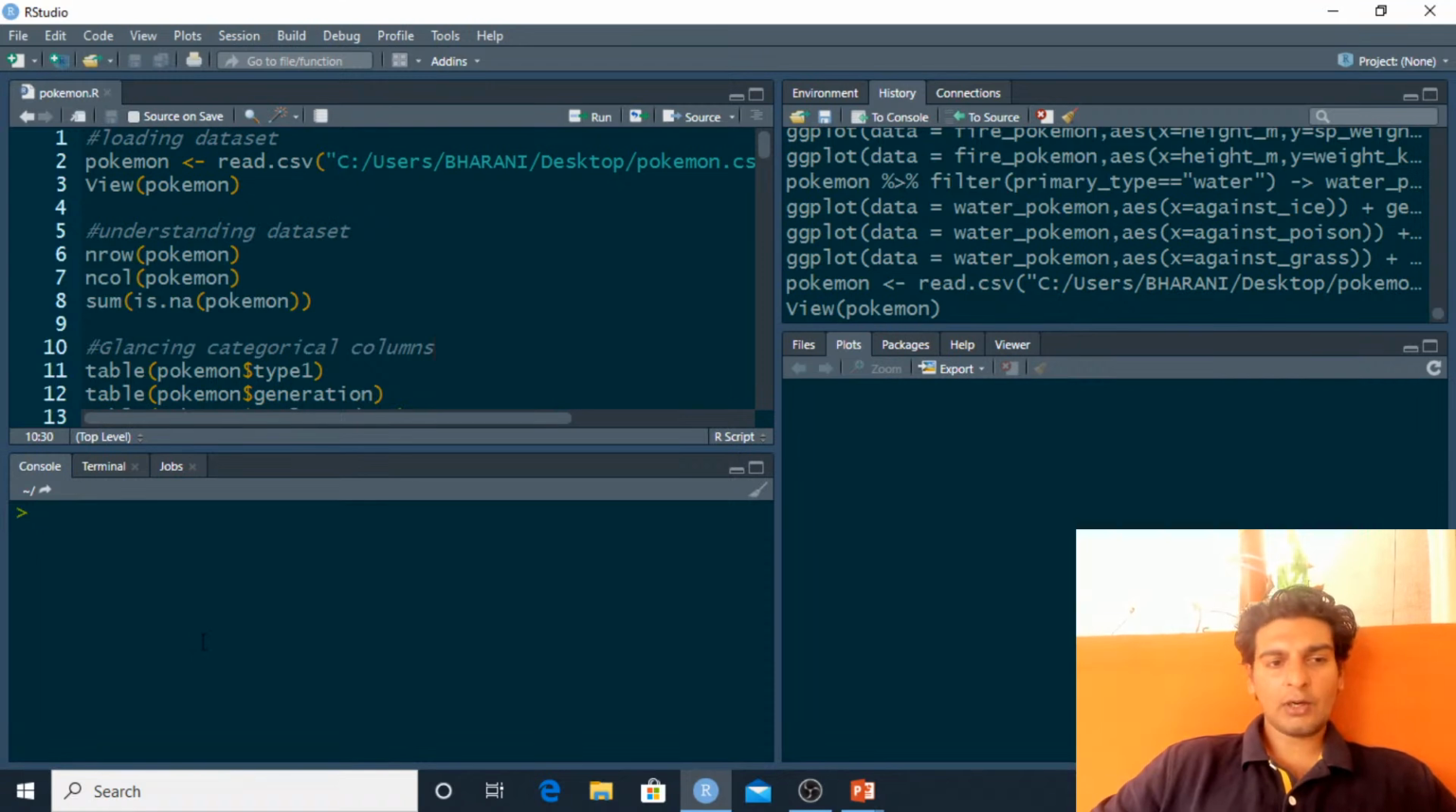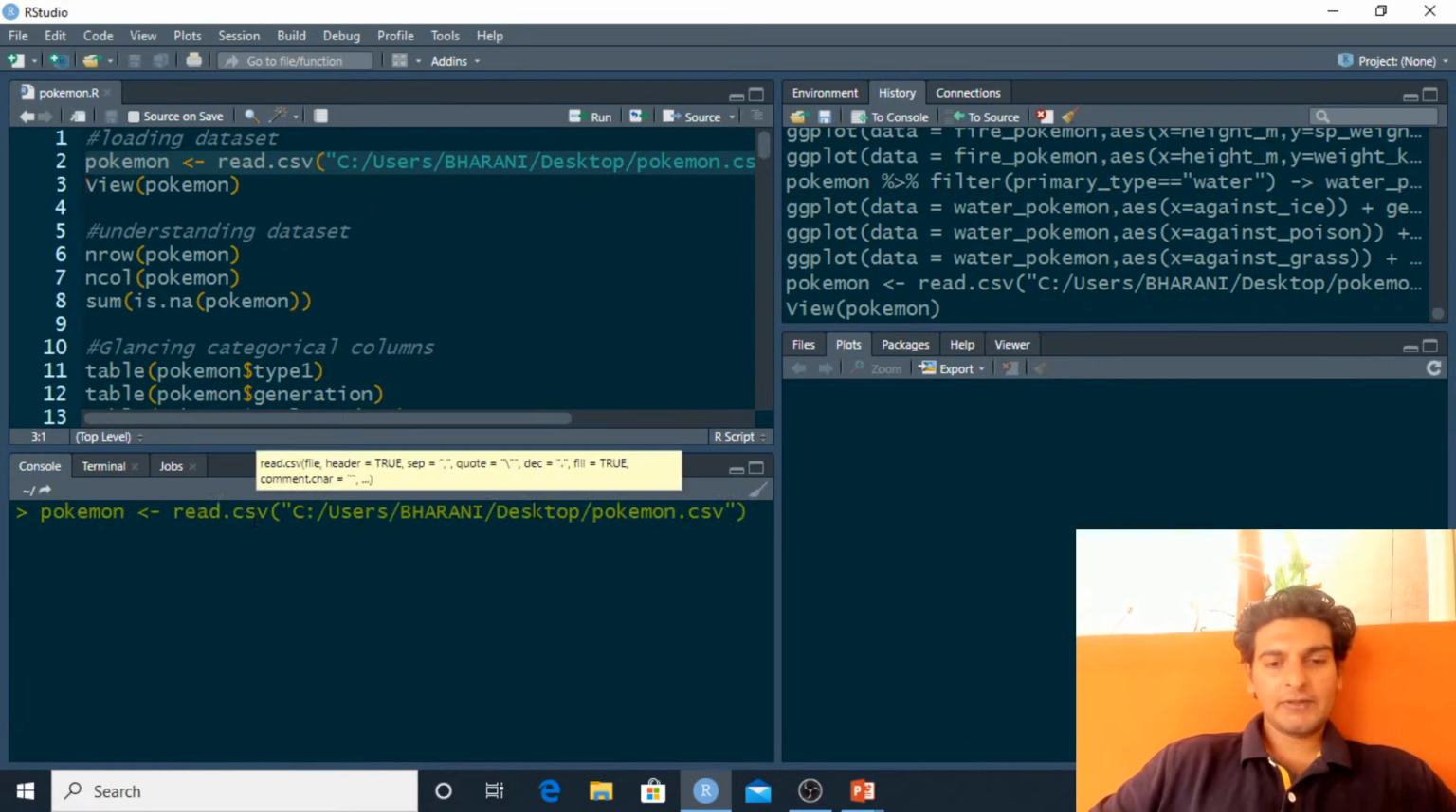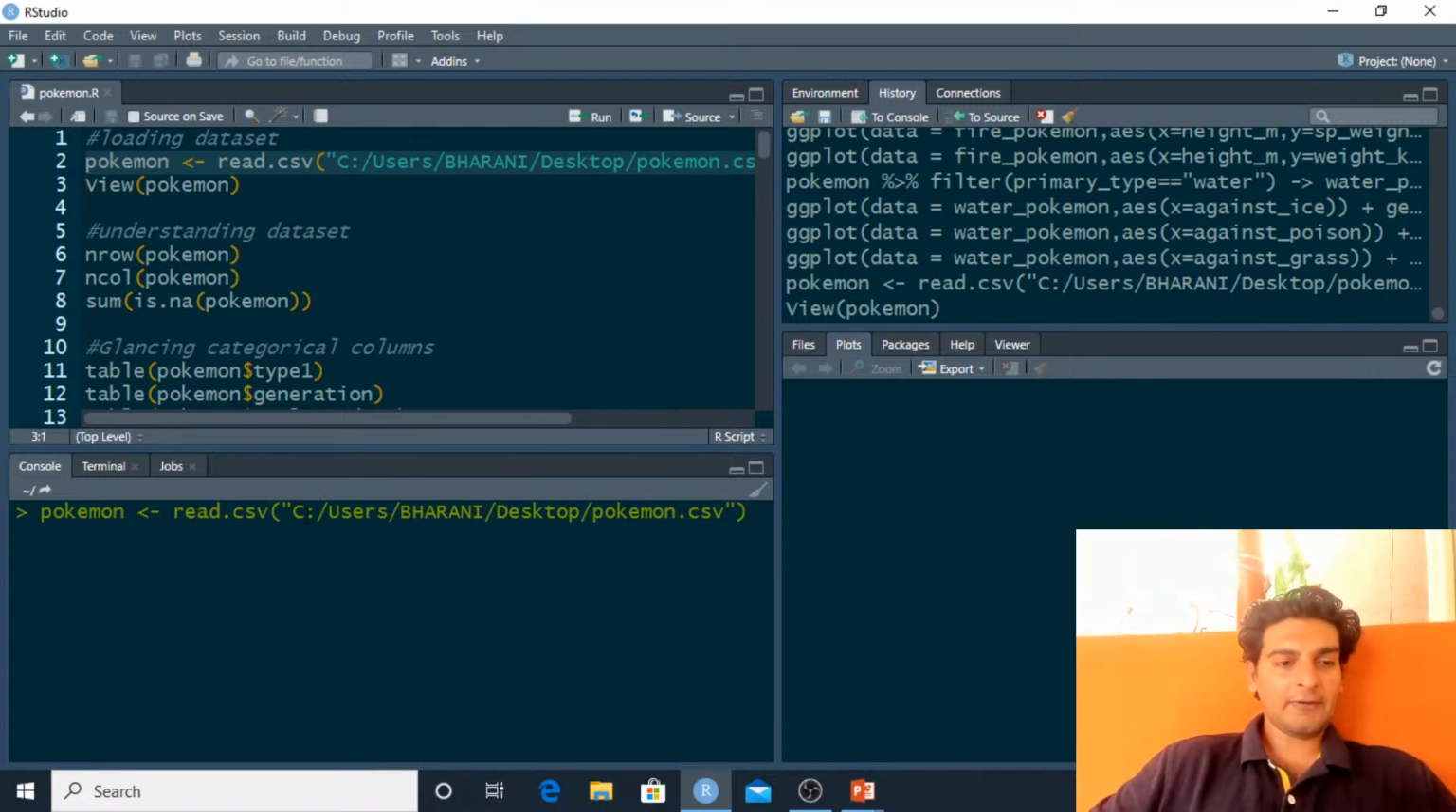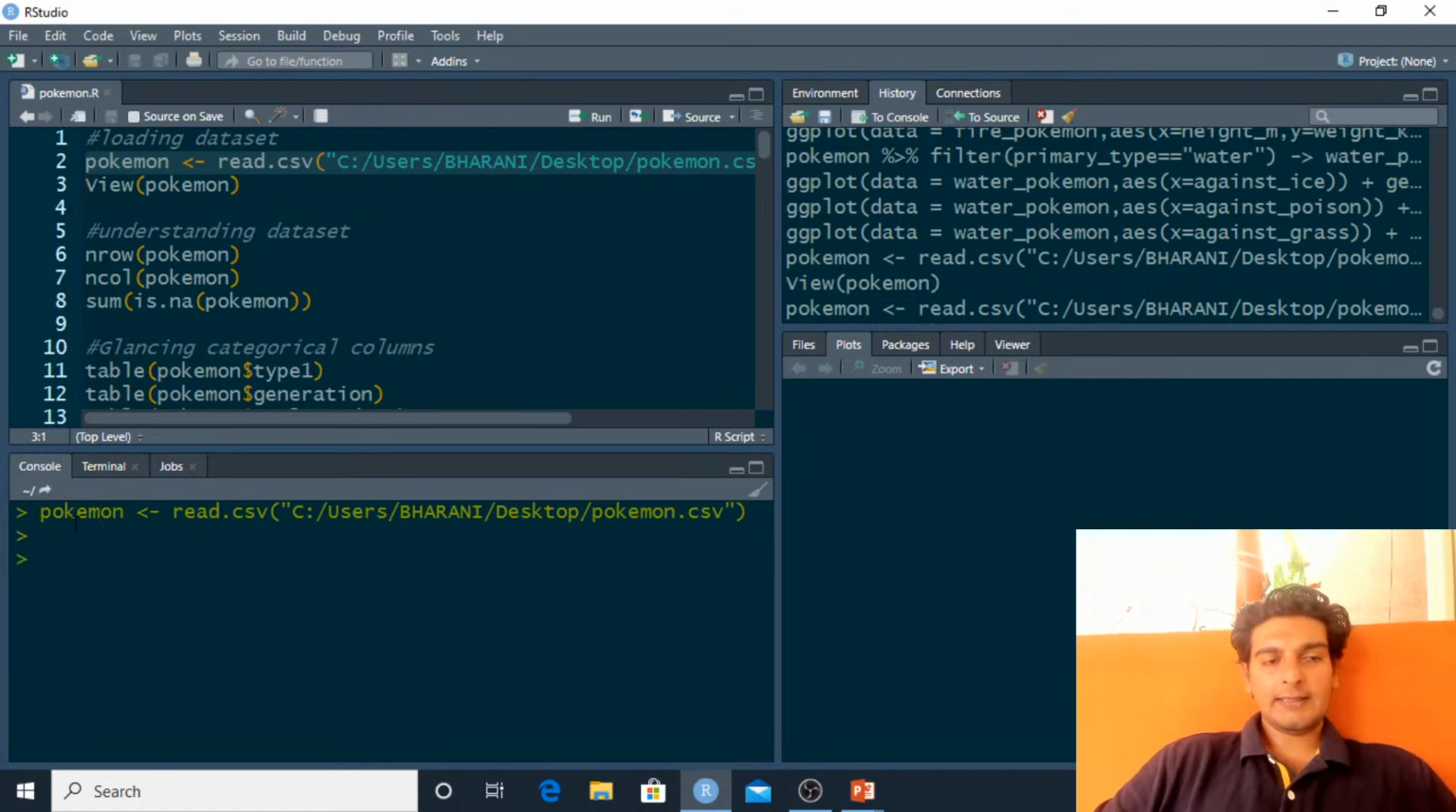To load this dataset in R, we have a function called read.csv. I'll go ahead and use this command. I'll paste this, and with the help of read.csv, I am loading the pokemon.csv file. This is the entire path. Inside this function I am giving the path of this file, and I am storing it in a new object called Pokemon. Let me just hit enter.